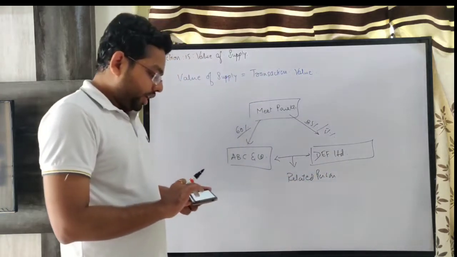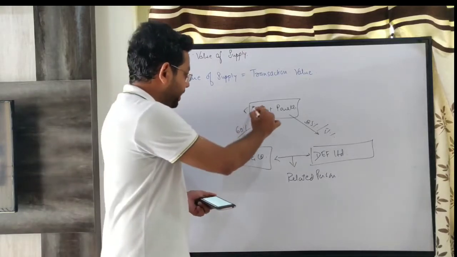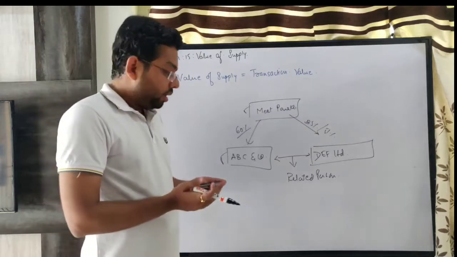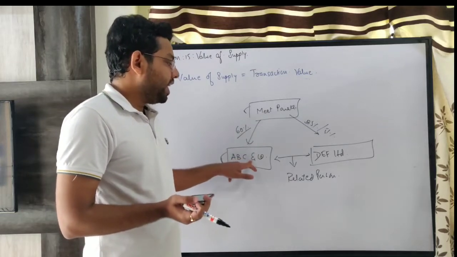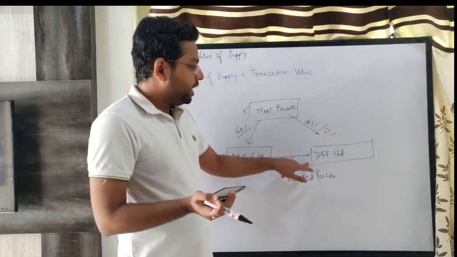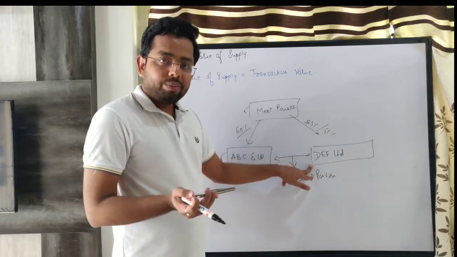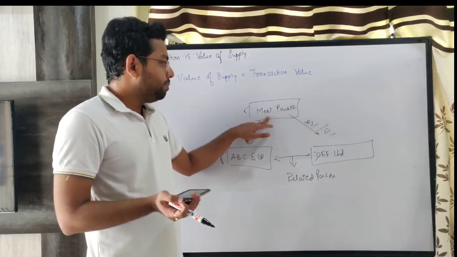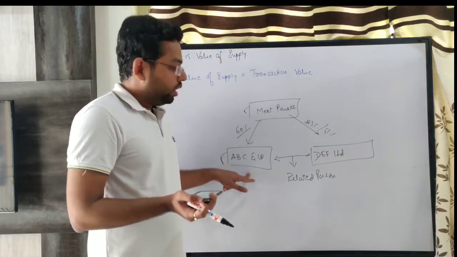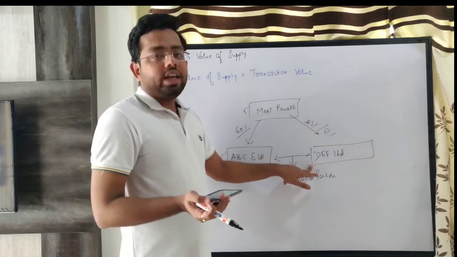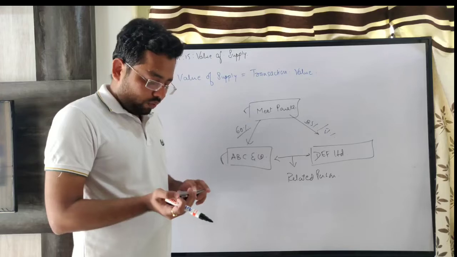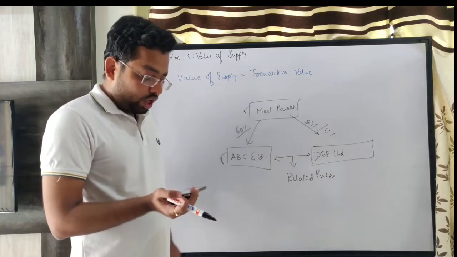See, as far as point number 5 is concerned, Meet Parekh and ABC and Company are related persons. Why? Because Meet Parekh is exercising direct control over ABC and Company. ABC and Company and DEF Limited are also related persons because a third person, Meet Parekh, is exercising control directly or indirectly over ABC and Company and DEF Limited. I hope this is fine. So again, be very careful while deciding the related person.